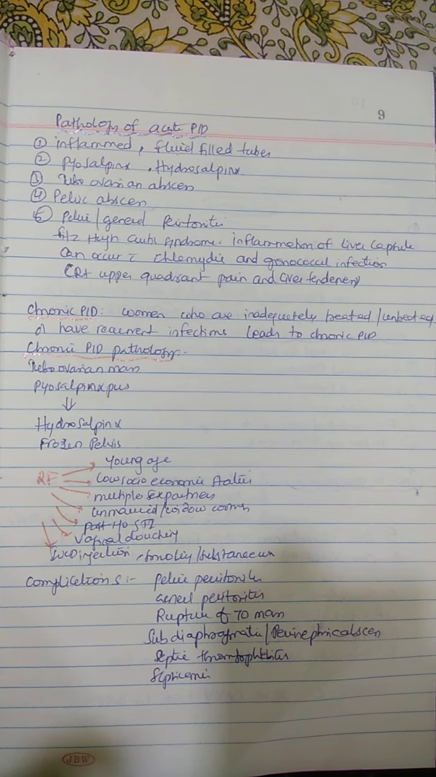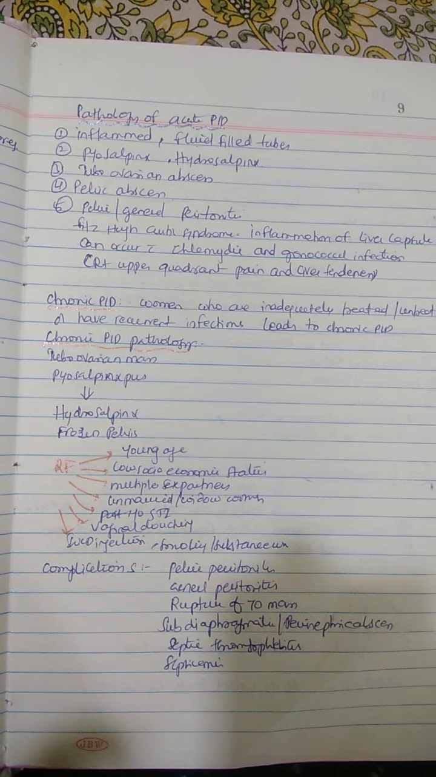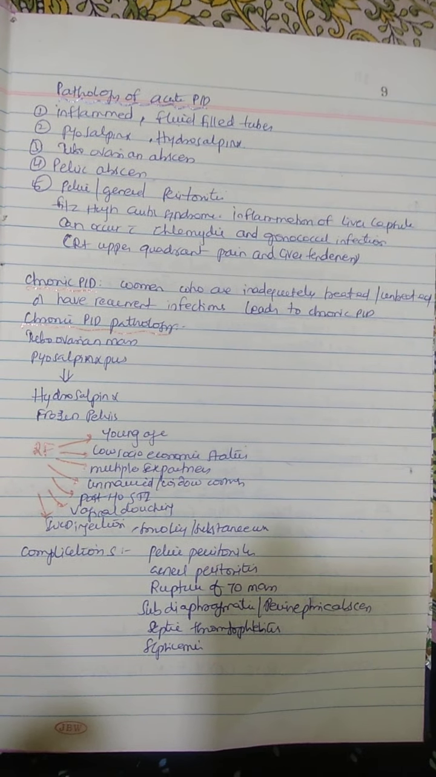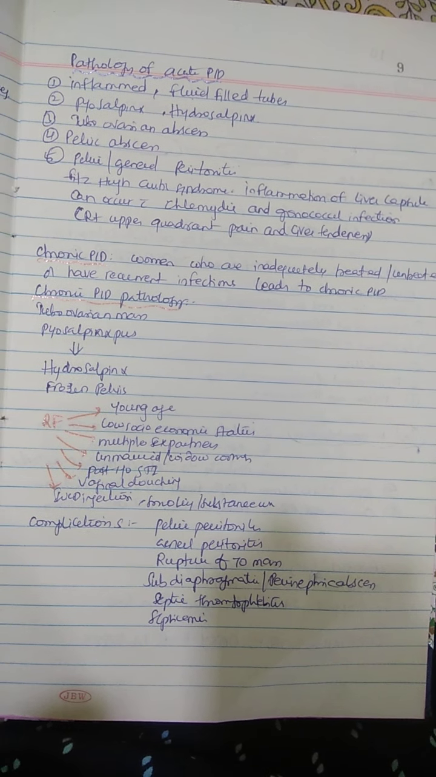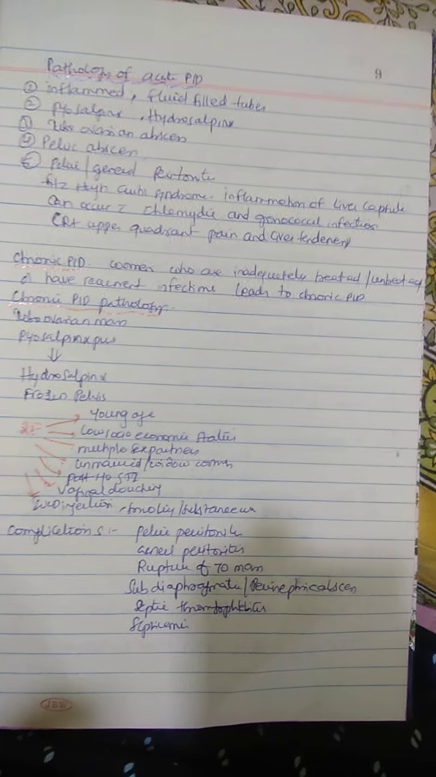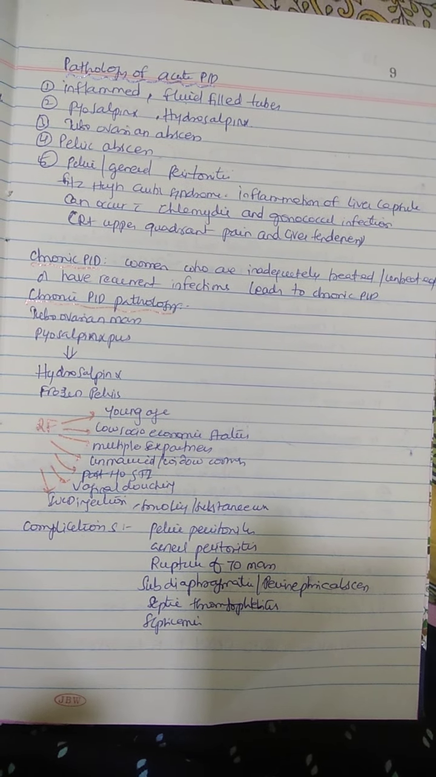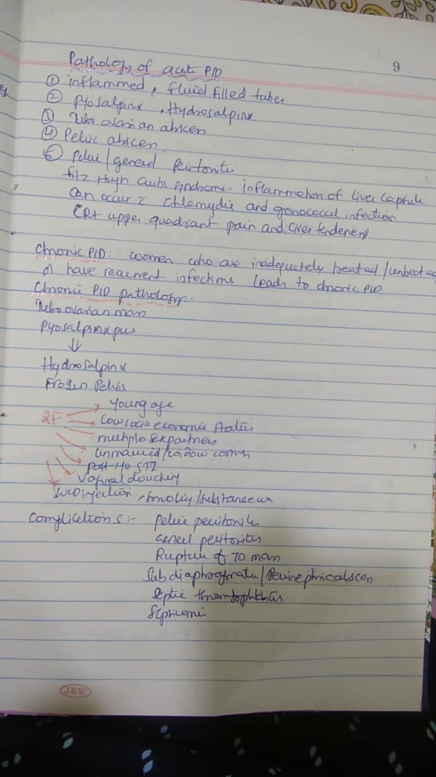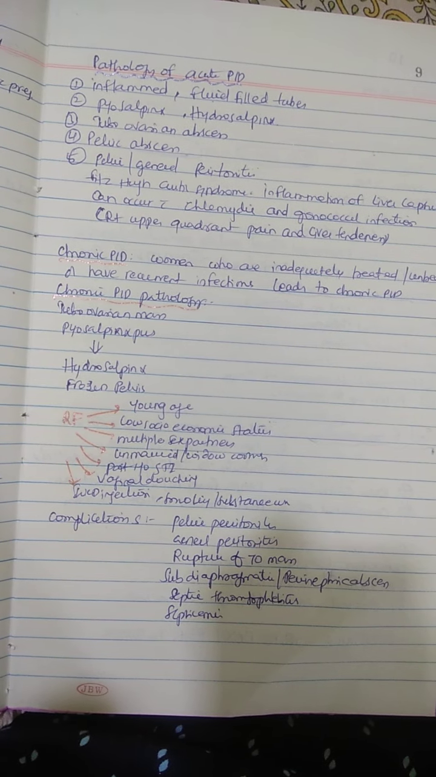Pathology of acute PID includes inflamed and fluid-filled tubes, pyosalpinx, hydrosalpinx, tubo-ovarian abscess, pelvic abscess, pelvic or general peritonitis, and Fitz-Hugh-Curtis syndrome. Inflammation of the liver capsule can occur with chlamydia and gonococcal infection. Chronic PID: women who are inadequately treated or undertreated or have recurrent infection develop chronic PID. Chronic PID pathology includes tubo-ovarian mass, pyosalpinx, hydrosalpinx and frozen pelvis.